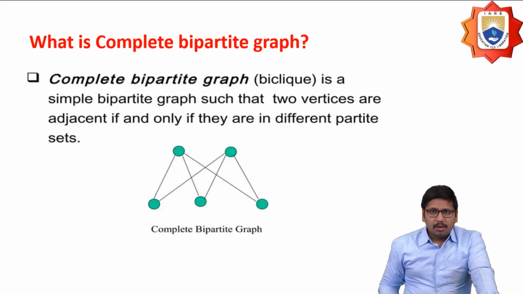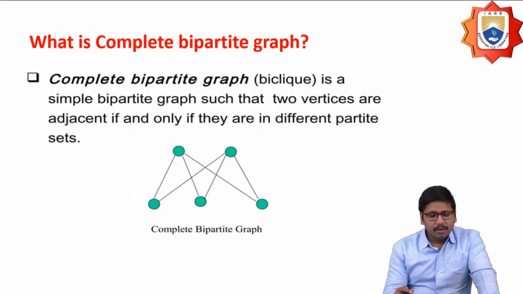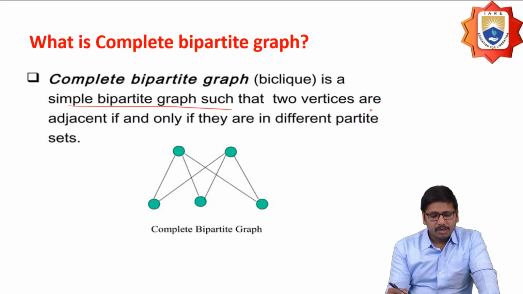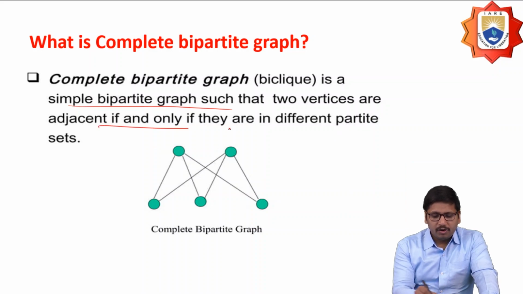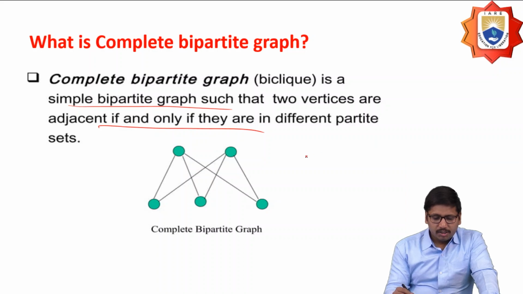And next one is, what is a complete bipartite graph here? So the complete bipartite graph is a simple bipartite graph such that two vertices are adjacent if and only if they are in different partite sets. So just now I said I'm going to have a set of vertices, and I'm going to consider these vertices based on some feature.